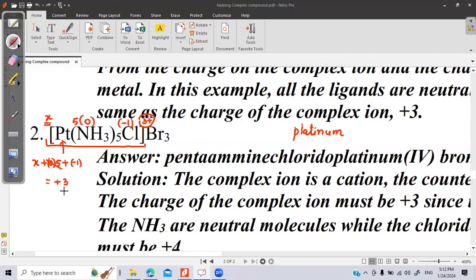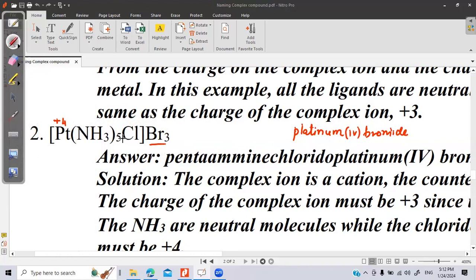0 minus 1 goes to the right hand side, becomes +1. The answer is +4. The oxidation state here of platinum is +4. That is written as a Roman number. Bromide. Now let us talk about the ligands. We have two ligands. Pentaamine starts with A, chlorido starts with C.